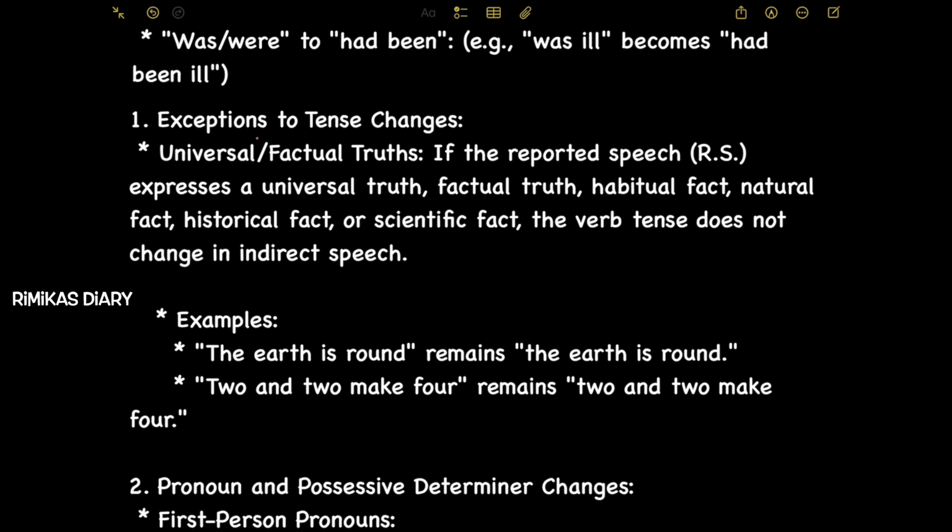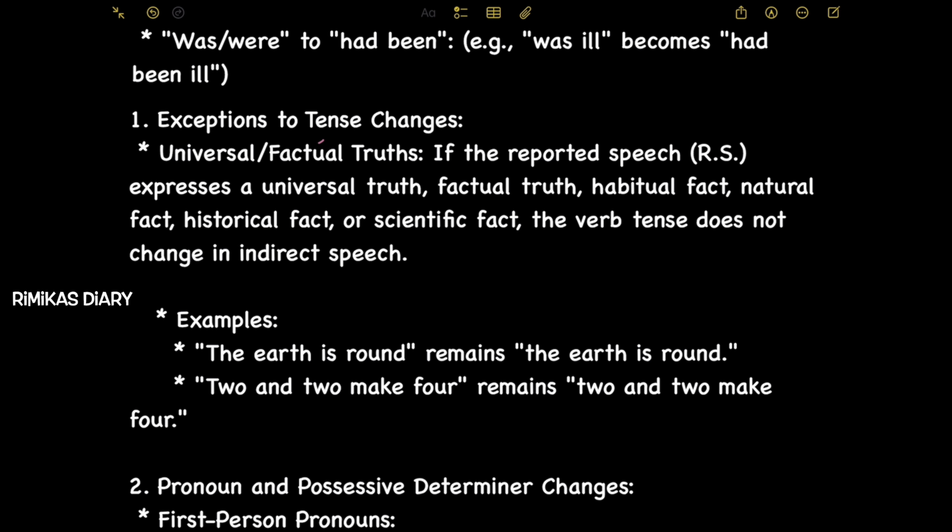Next, exceptions to tense changes. Universal or factual truths. If the reported speech, RS, expresses a universal truth, factual truth, habitual truth, natural fact, historical fact, or scientific fact, the verb tense does not change in indirect speech.